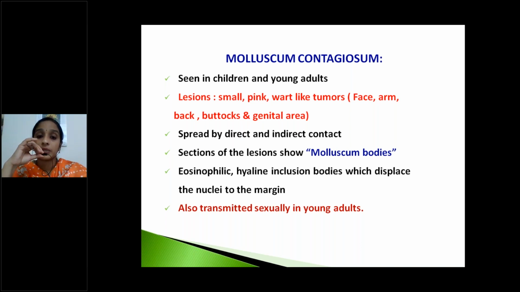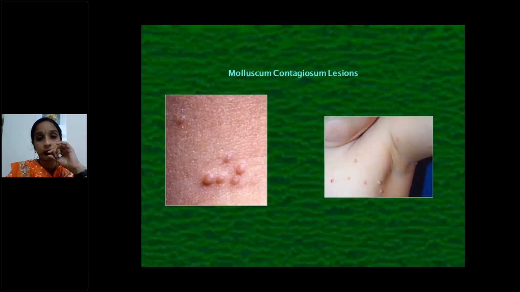Sections of these lesions show molluscum bodies. These molluscum bodies we can see in the cytoplasm. And variola virus forms Guarnieri bodies. These two, molluscum and Guarnieri bodies, are inclusion bodies. These are eosinophilic hyaline inclusion bodies which displace the nucleus to the margin. This disease is also transmitted sexually in young adults. See the molluscum contagiosum lesions. See, warty-like tumors.